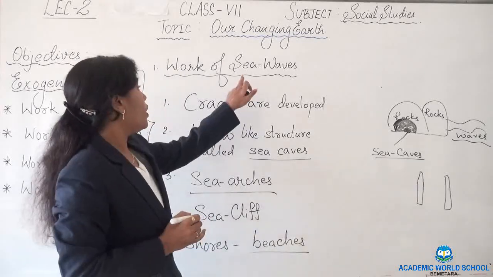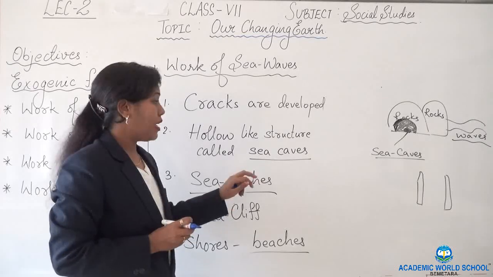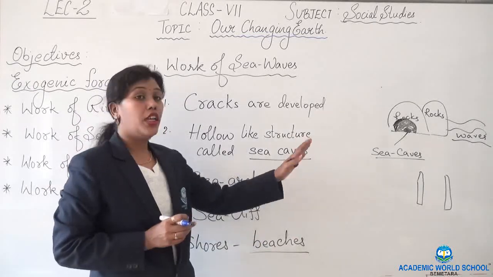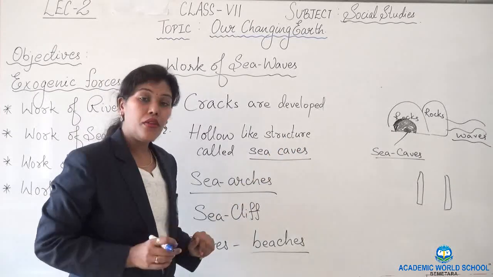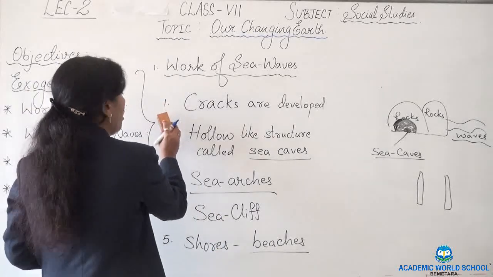In this way, with the work of sea waves, we have seen that different landforms are formed. The different landforms, such as beaches, are formed because of the erosion and the continuous movement of the sea waves. Moving to the next, we will see the work of ice.